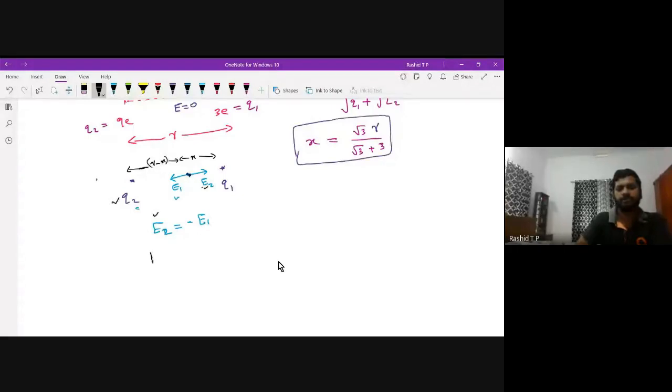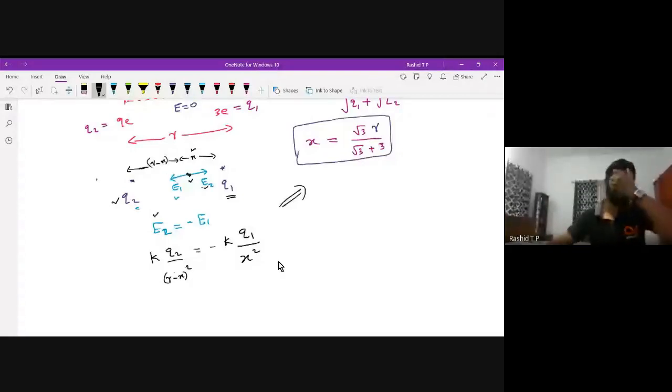E2 means the electric field at this point because of the charge Q2. 1 by 4 pi epsilon 0 means K. So K Q2 divided by R minus X all squared, minus the electric field at this point due to charge Q1. Charge Q1 is at a distance X from the point, so K Q1 divided by X squared. Then substitute the values of Q1 and Q2, you will arrive at the same result. Please verify this one. Hope this is clear to you.